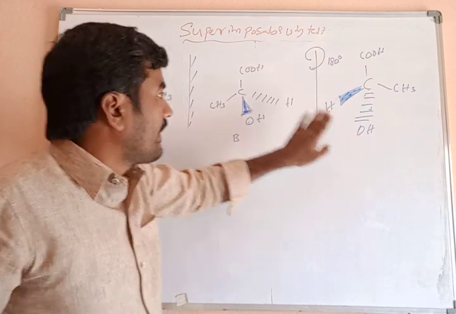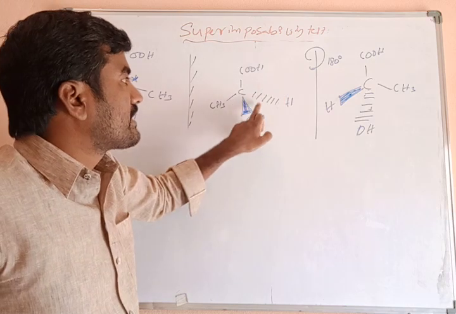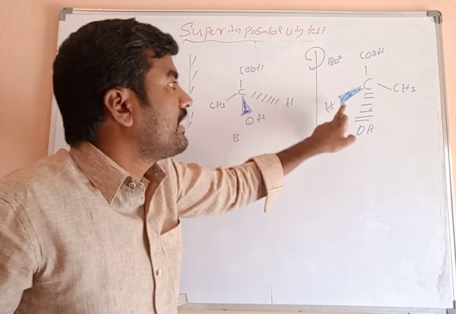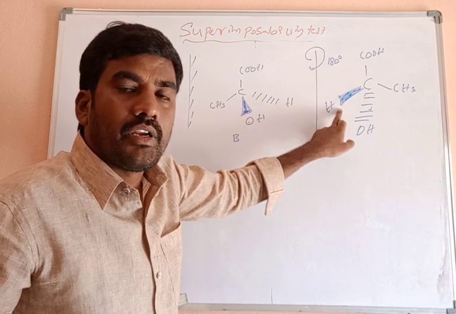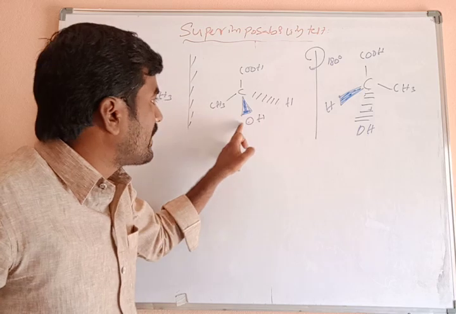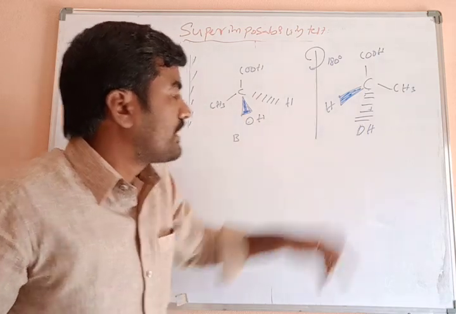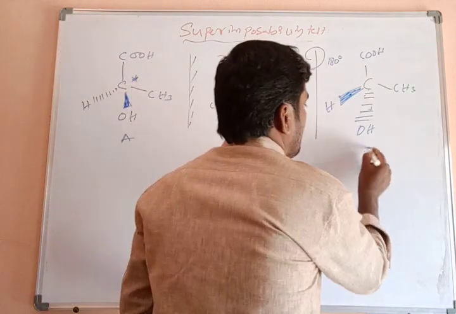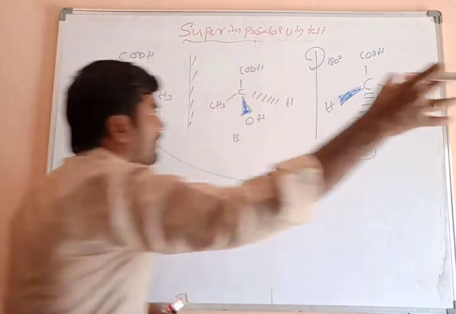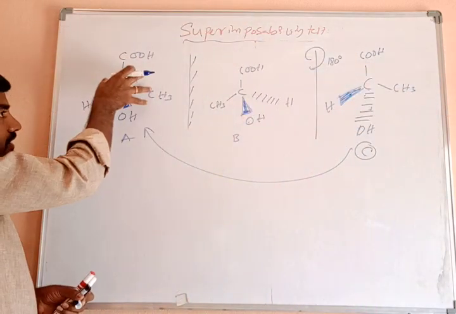dash bond. And after rotating 180 degrees, the atom or group of atoms which are present at the dash bond is coming onto the wedge bond. The wedge bond is coming onto the dash bond. Now this is C. What is it? C. When it is superimposed on it, when this molecule is removed from here and kept over here, then what happens?